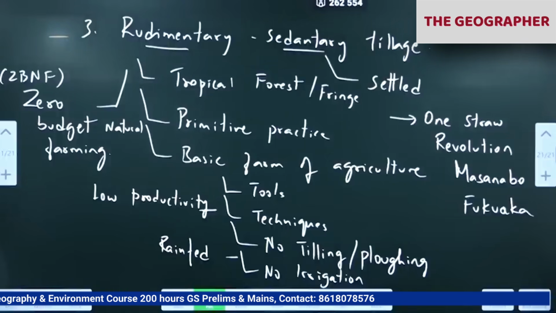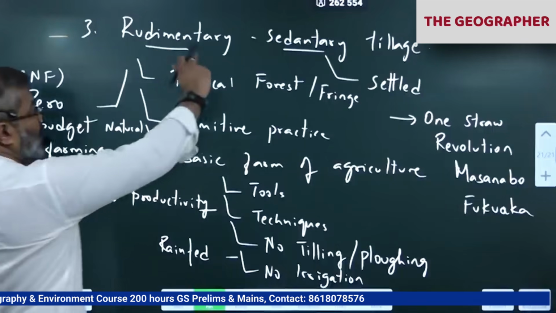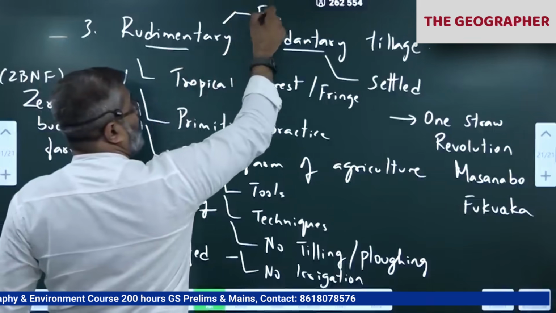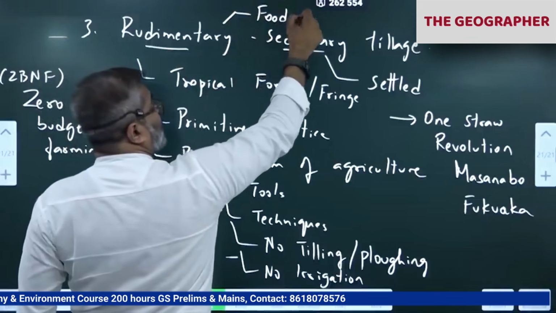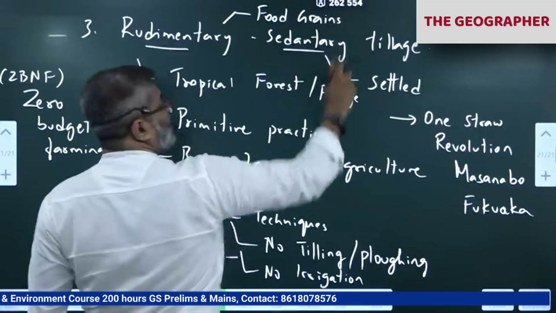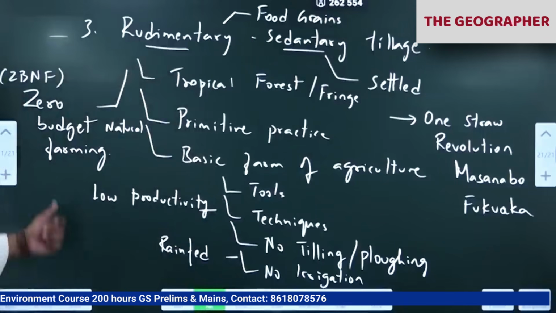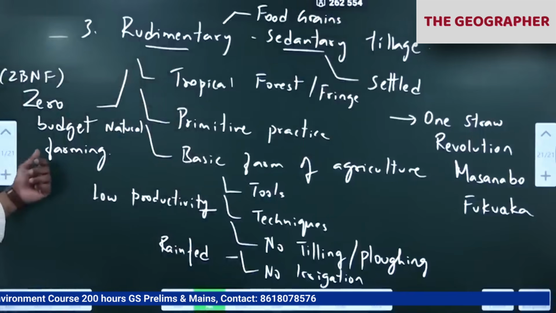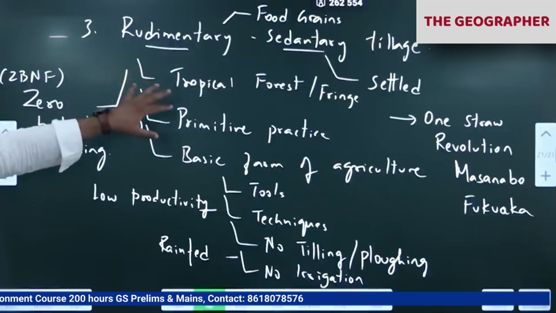So they grow some cereals and pulses. Mostly rudimentary sedentary tillage is basically for food grains. They don't grow any cash crops. Now they are coming up with cash crops also. Cashew and all they are growing. Otherwise, they grow food grains.